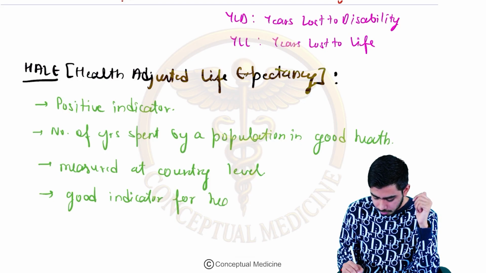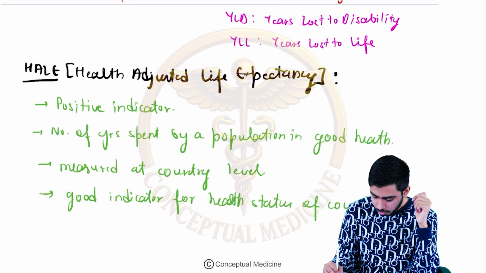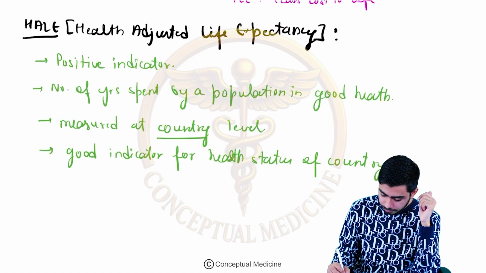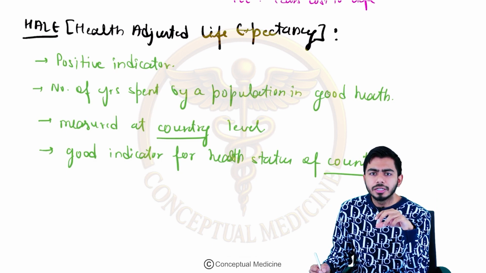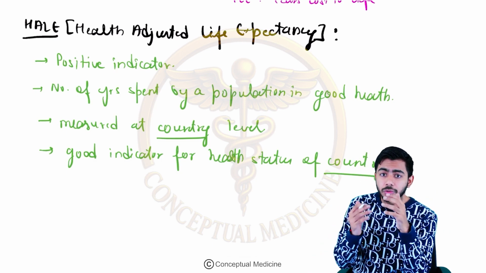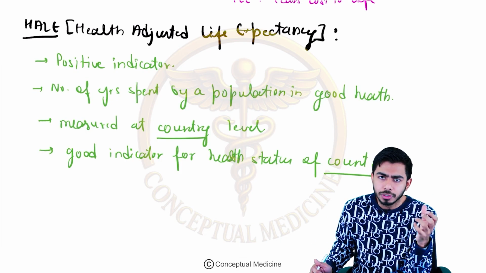These are all MCQs. On the broader picture, remember they are talking about a country. It is not regarding a special person or special group of population. They are talking about the population at the broader level.